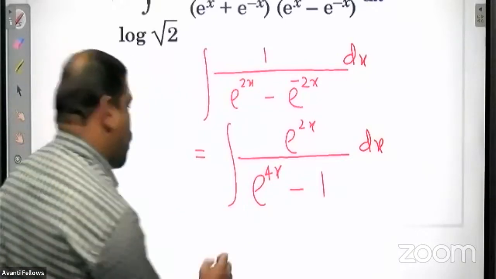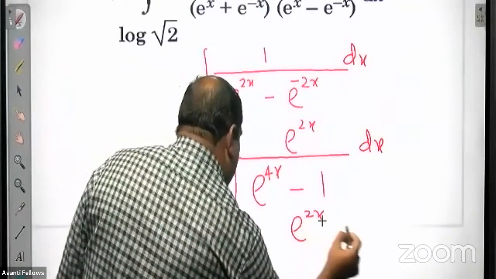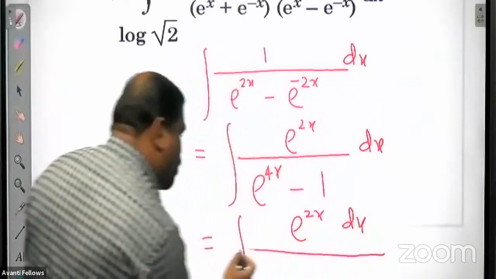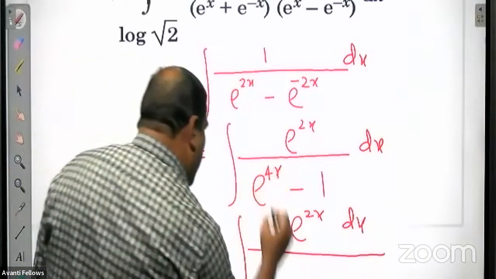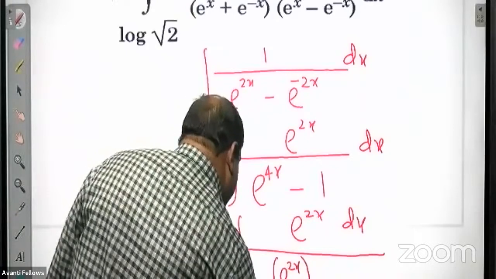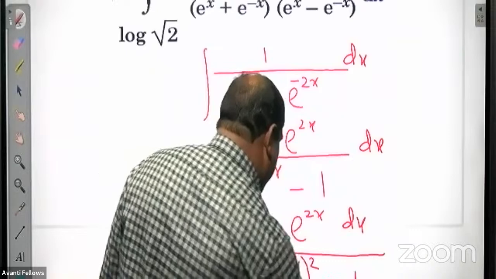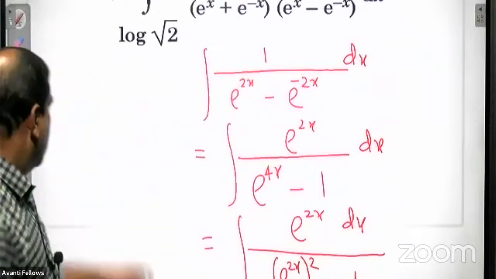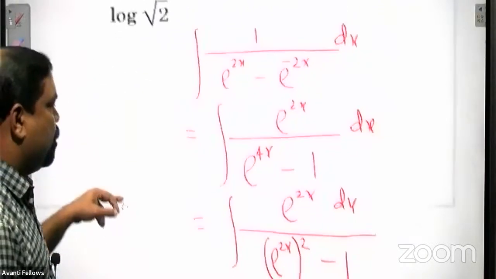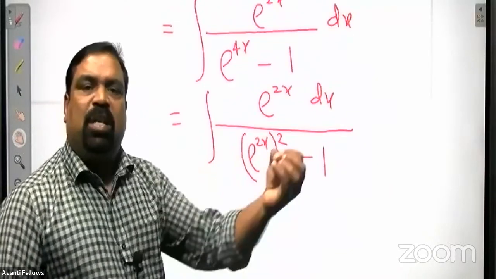Now what to do? In the denominator, you may be getting some idea. This e raised to 4x can be written as e raised to 2x the whole square, so e raised to 2x the whole square minus 1. Now I think it is very clear where to do the substitution.